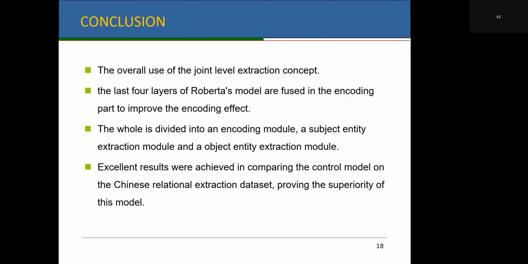Overall, under the condition of enhanced word encoding, object entities corresponding to the extracted subject entities are predicted for each relationship. Experimentally, excellent results were achieved on the Chinese relationship extraction dataset compared to the control models.